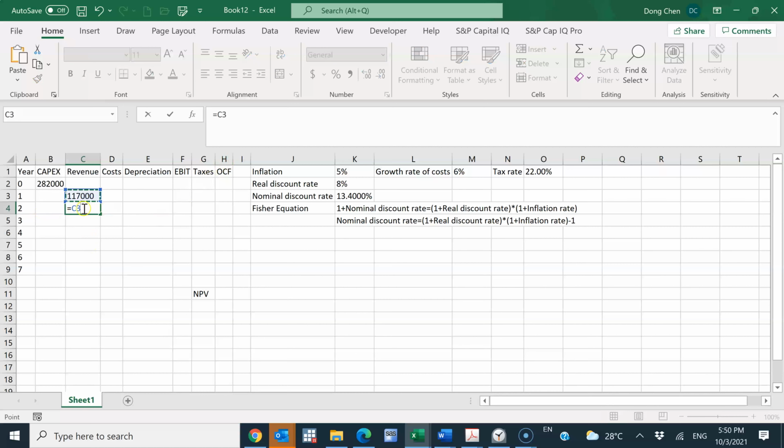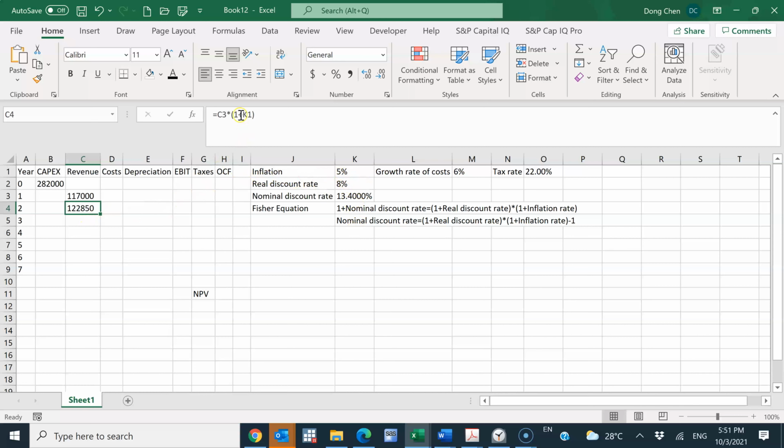The revenue at year 2 is going to be revenue at year 1 times 1 plus this inflation rate. So this is fine to calculate the revenue for year 2, but what's convenient about Excel is that we can actually drag the cell to the other years, and Excel will do the calculations automatically for us. But if I just keep the format like this, then Excel will think that this K1, which is this inflation rate here, when it comes to the subsequent years, will also become K2, K3, and so forth.